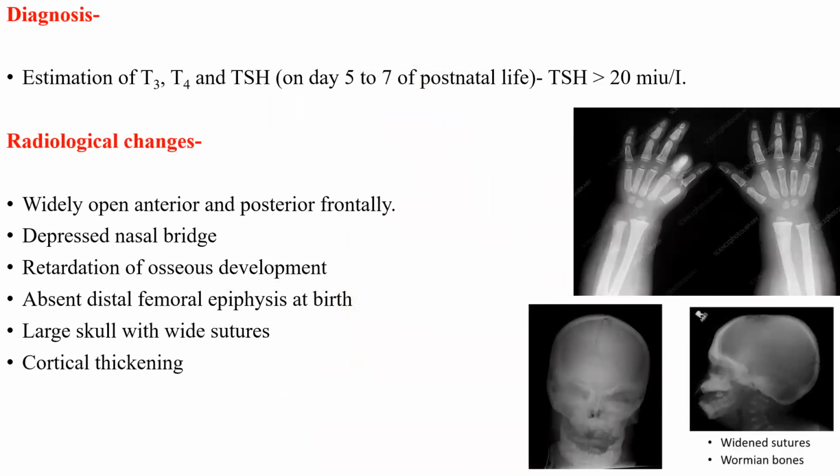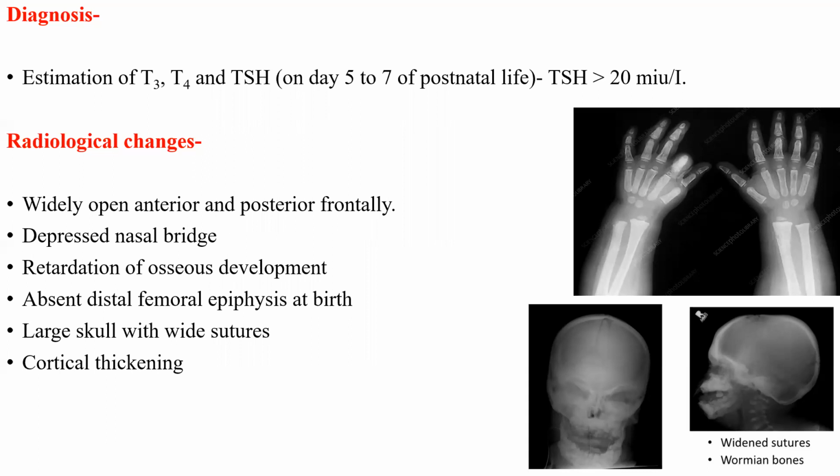Diagnosis of congenital hypothyroidism is very, very important. On the 5th to 7th day of postnatal life, you have to do the estimation of T3, T4, and TSH. Before 5 to 7 days of life, it is not done because of maternal hormones and antibodies. At these days, the TSH level is more than 20 milliunits per liter.